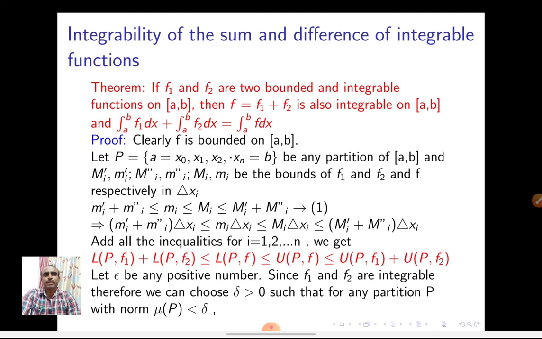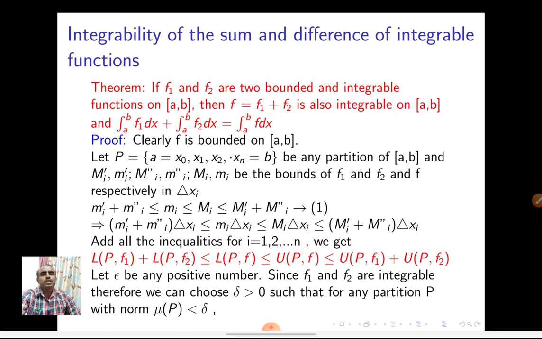So observe this: mi' plus mi'', the sum of these two, is less than or equal to the lower bound of f, so less than or equal to small mi. Obviously small mi is less than or equal to capital Mi. So capital Mi is less than or equal to capital Mi' plus capital Mi''. Now take this as inequality 1. I multiply the inequality by delta xi, the length of the subinterval, and add all the inequalities for i equal to 1 to n.